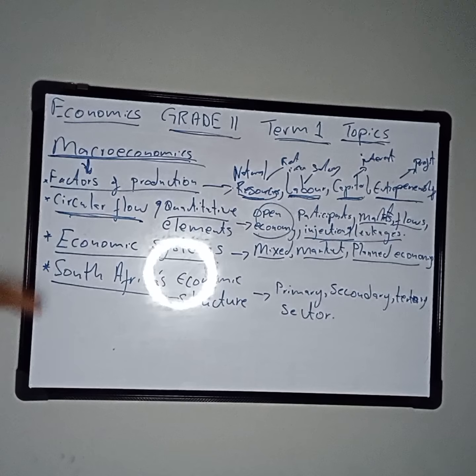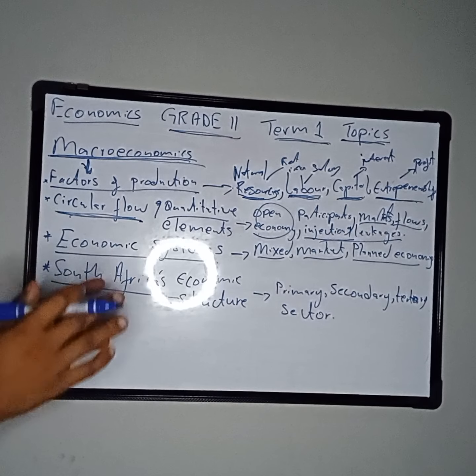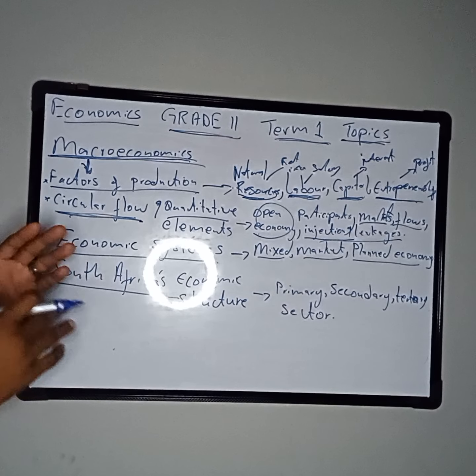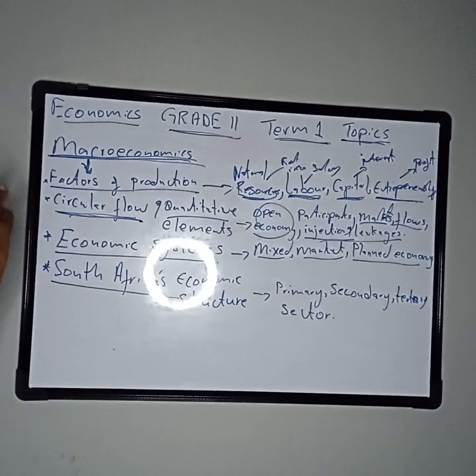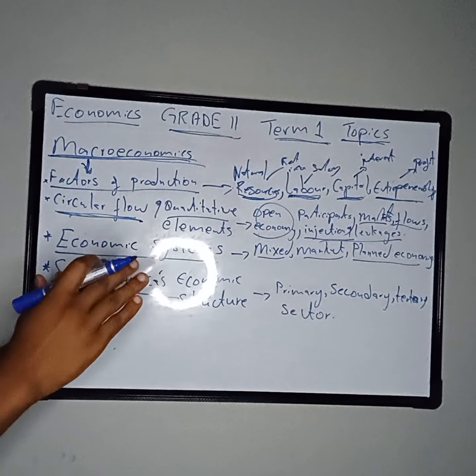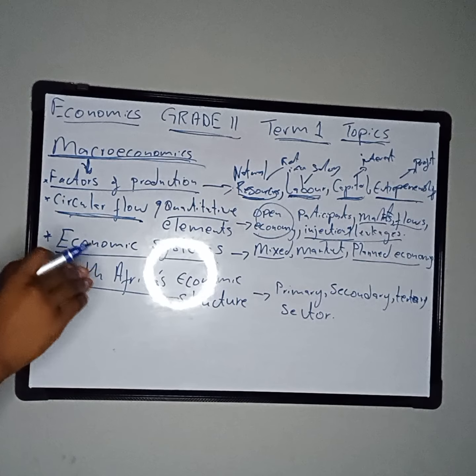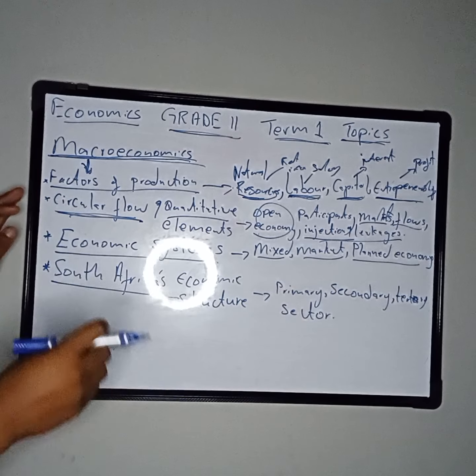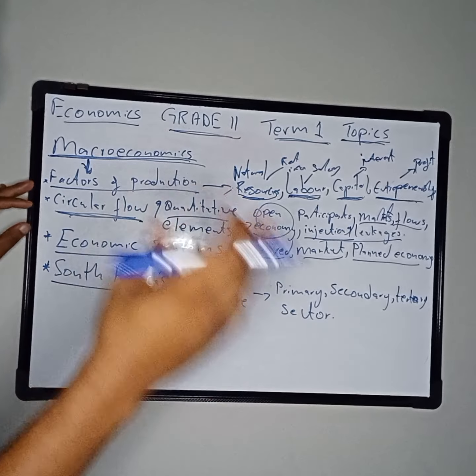Obviously, here you must be able to describe the term economic system. We can define economic systems as the methods that are used by countries to allocate or distribute resources amongst the people of that particular country.